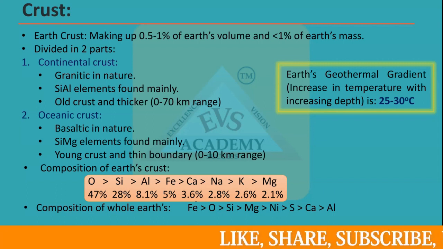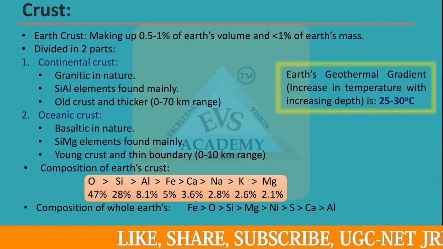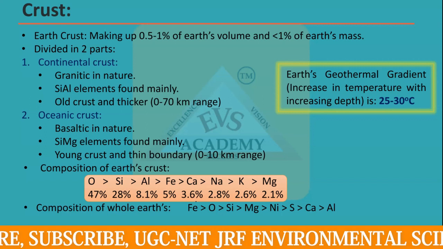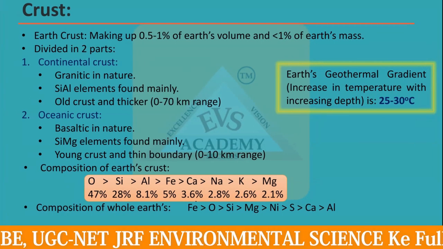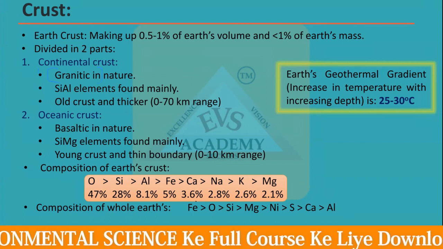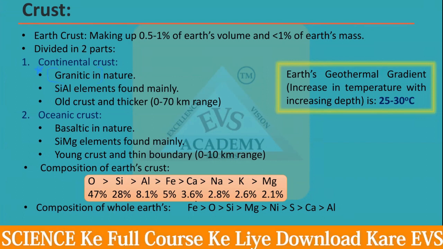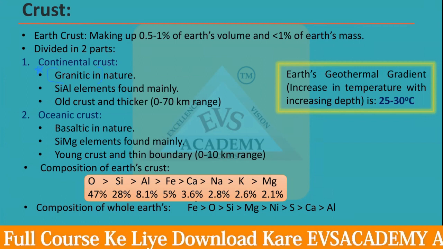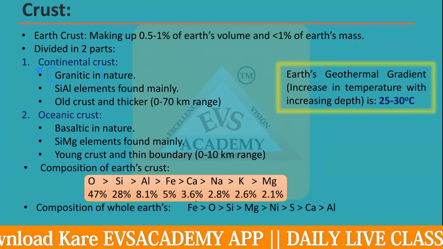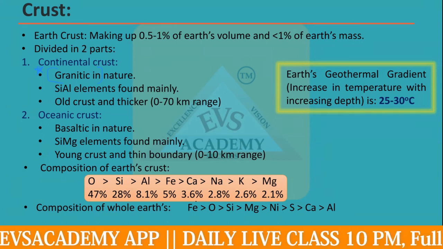Now it is divided into two parts, the continental crust and the oceanic crust. Continental crust is granitic in nature. This is important. The continental crust is granitic because granite type of rocks you can mainly find in the continental crust. We will see this in detail in the chapter on rocks and soil as well.